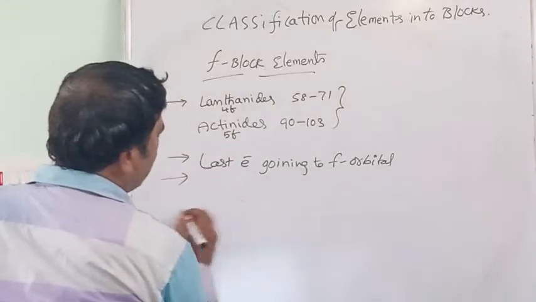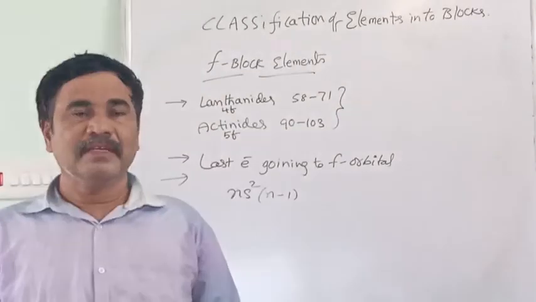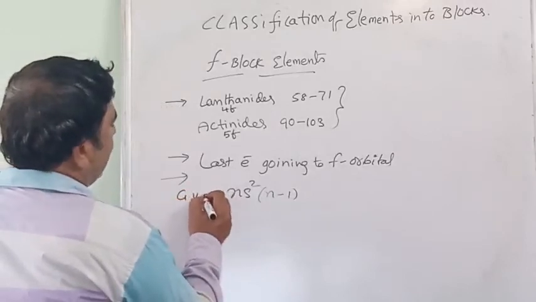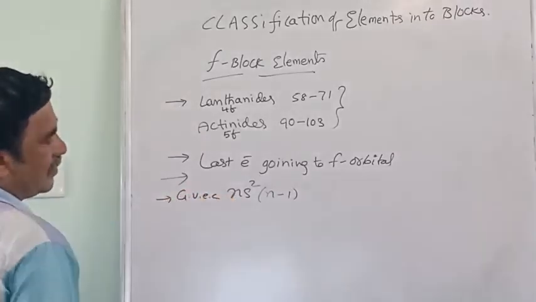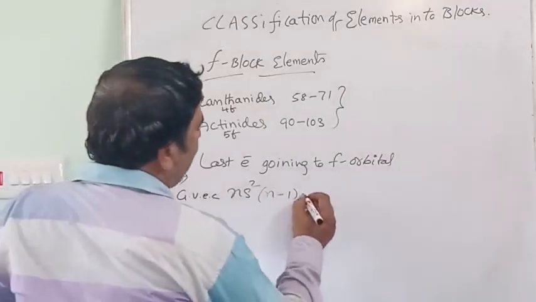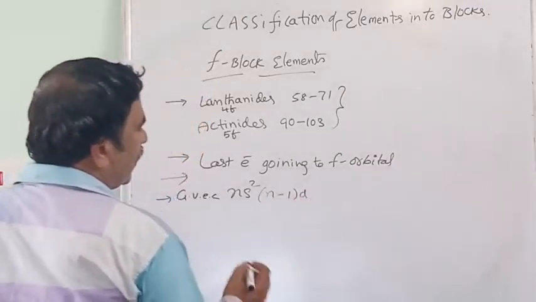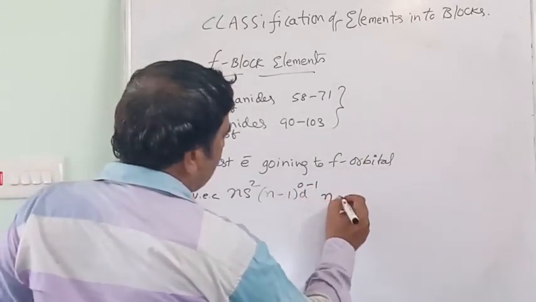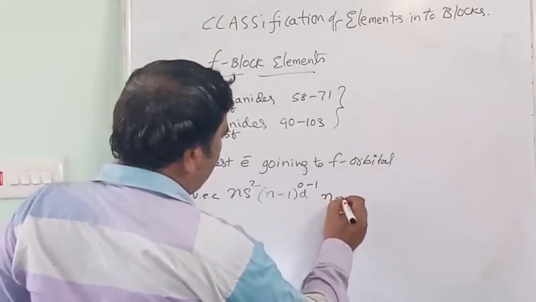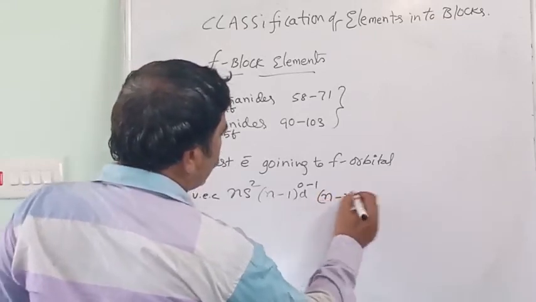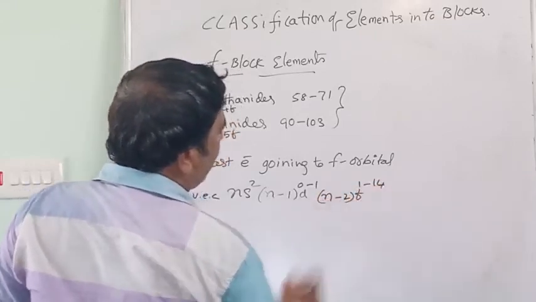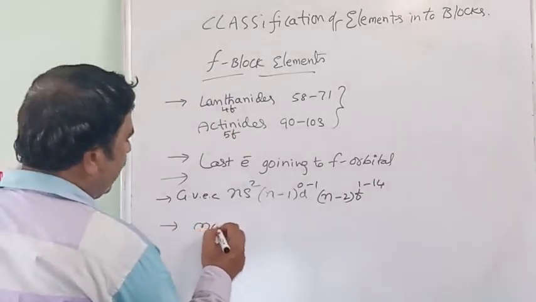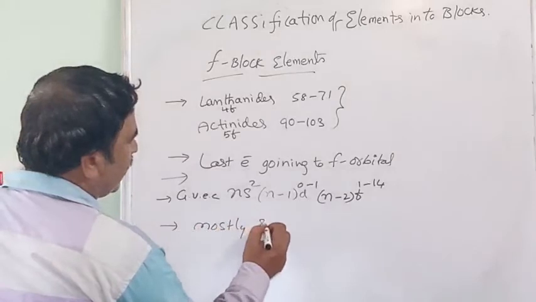General valency electronic configuration is ns2 (n-1) d0 to 1 (n-2) f1 to 14, and these are mostly synthetic elements.